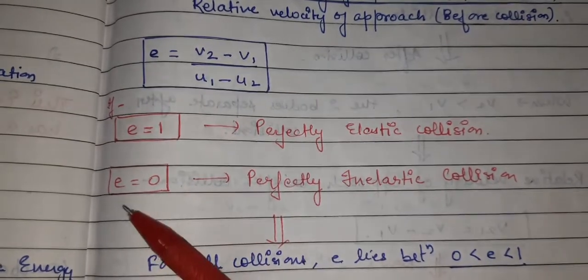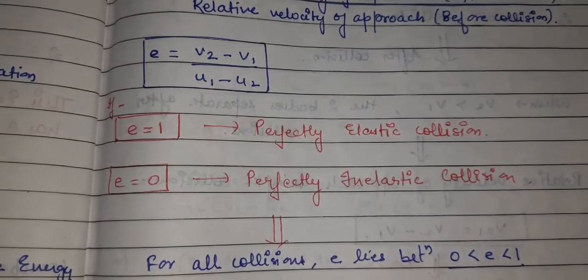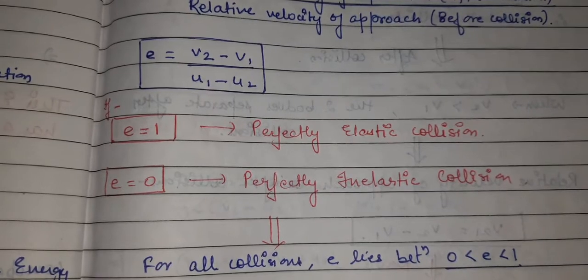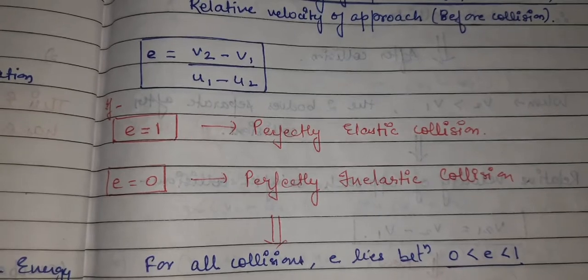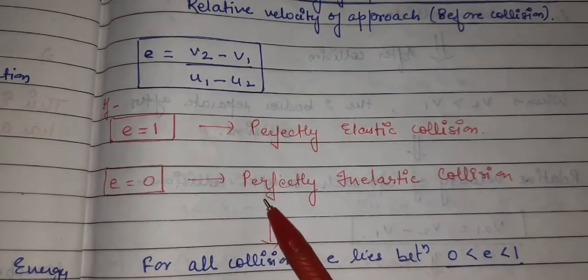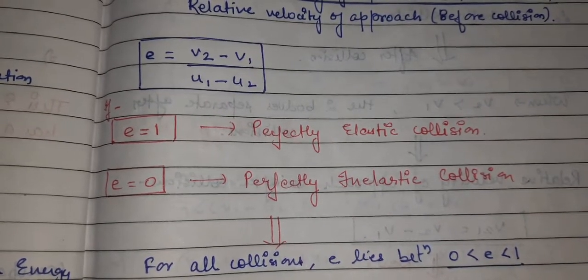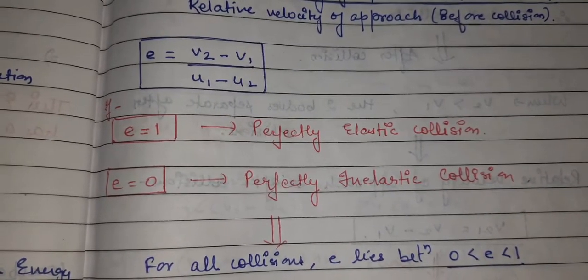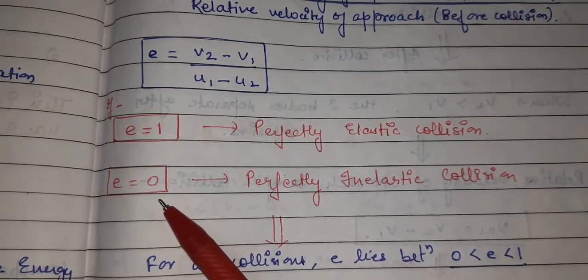And second, when E equals 0, it means V2 minus V1, after the separation, the relative velocity of the two bodies became 0. The relative velocity of the second body with respect to the first has become 0. That case is called a perfectly inelastic collision. There is a complete loss of kinetic energy, because the relative velocity of separation became 0, so the coefficient of restitution has become 0.